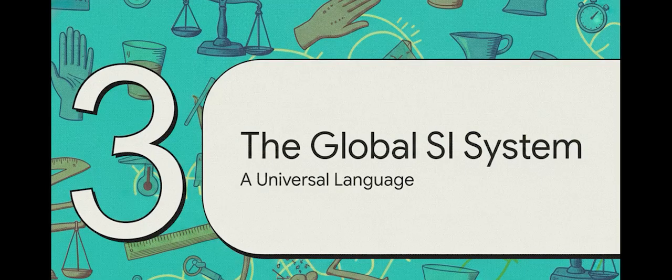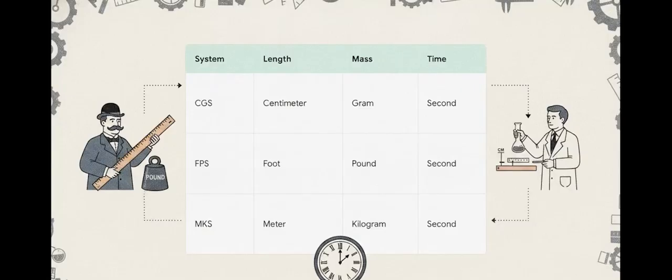Which brings us to Section 3, the global SI system, a universal language. So, back in the day, before standardization, things were a mess. A British engineer using the FPS system would be calculating with feet and pounds, while the French scientist using the CGS system was over there working with centimeters and grams. Imagine the incredibly costly mistakes that caused in international trade. Actually, the only thing everyone somehow seemed to agree on was measuring time in seconds. It just proves how desperately the world needed a unified system.